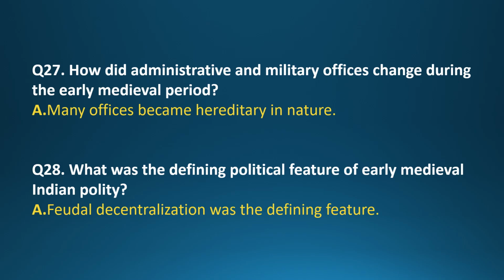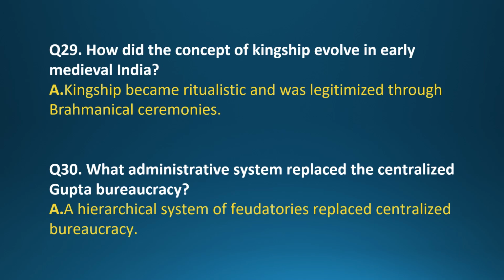Question 28. What was the defining political feature of early medieval Indian polity? Answer. Feudal decentralization was the defining feature. Question 29. How did the concept of kingship evolve in early medieval India? Answer. Kingship became ritualistic and was legitimized through Brahmanical ceremonies.